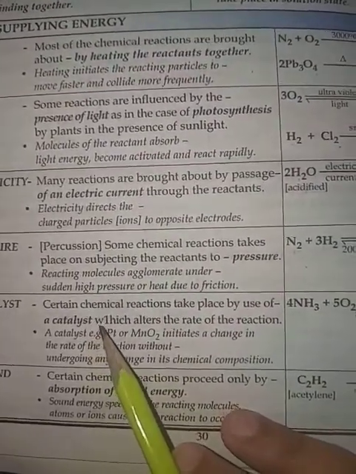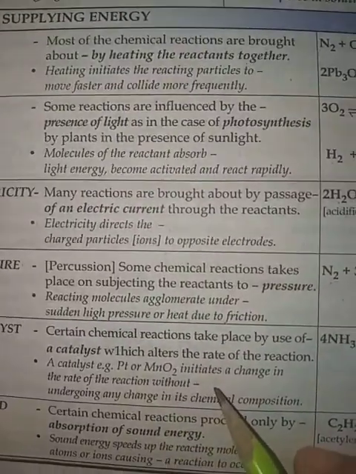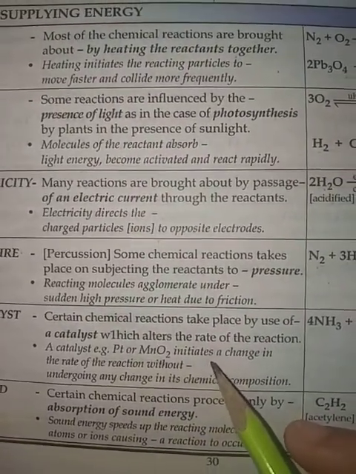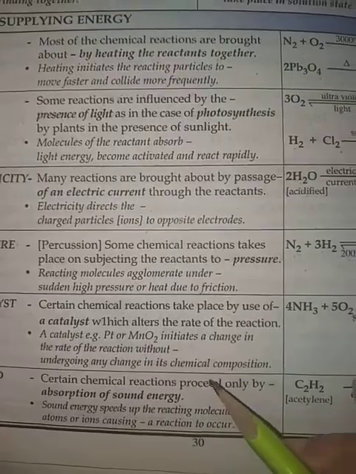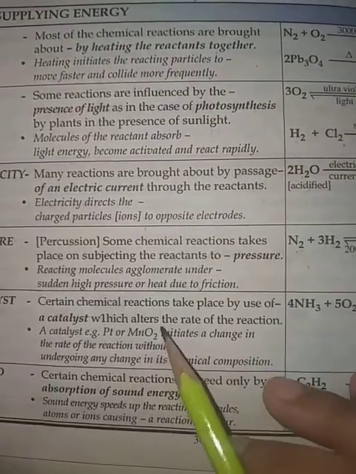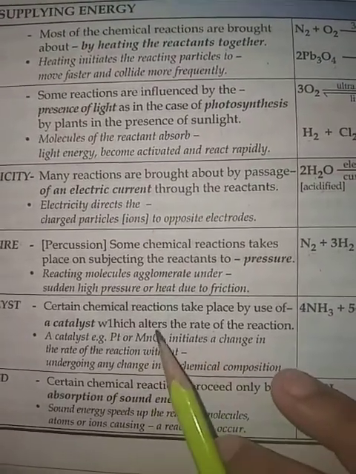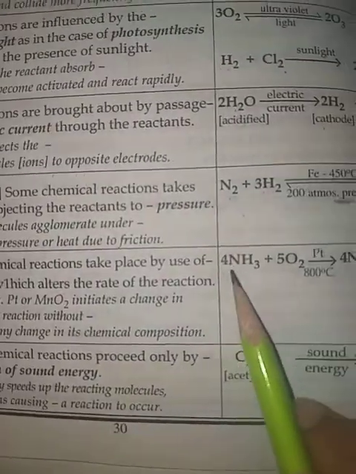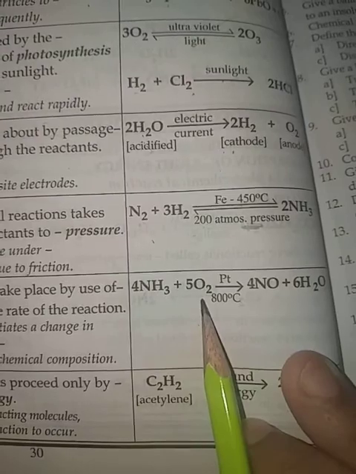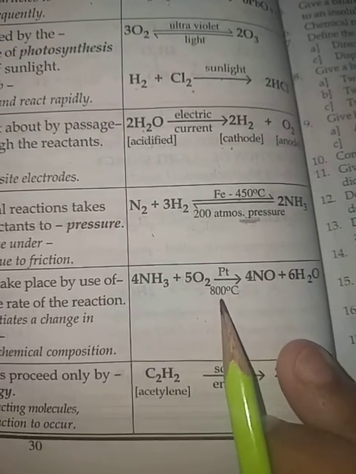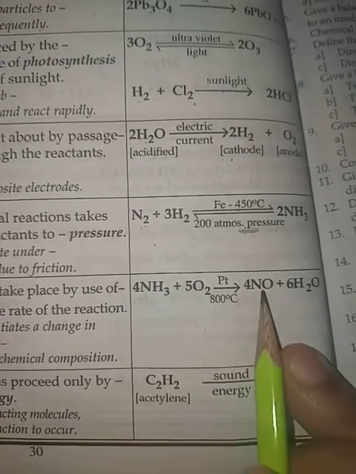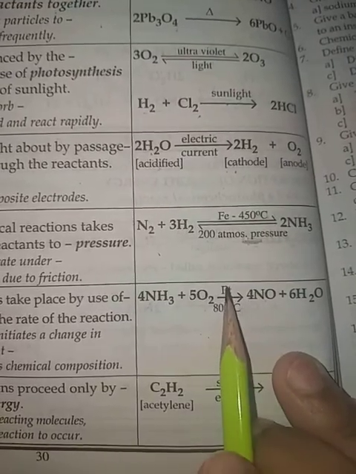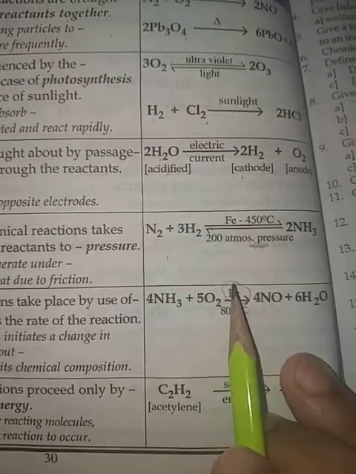Catalyst: there are a few reactions which proceed by the addition of a catalyst. A catalyst speeds up the rate of the chemical reaction, which means it alters the rate of the reaction. Here ammonia and oxygen combine together in the presence of platinum at 800 degrees Celsius to give nitric oxide and water. So here platinum is acting as a catalyst.